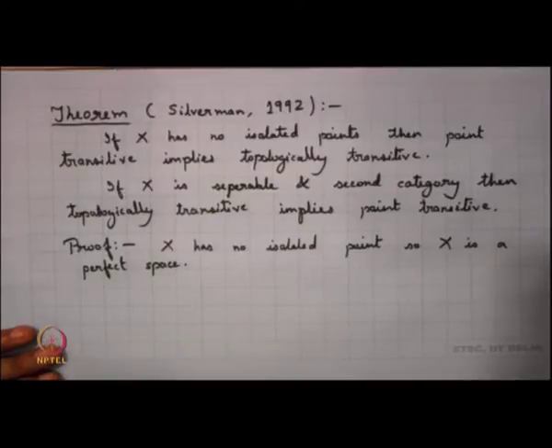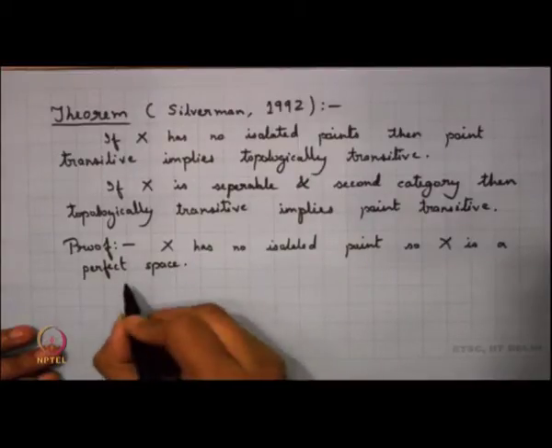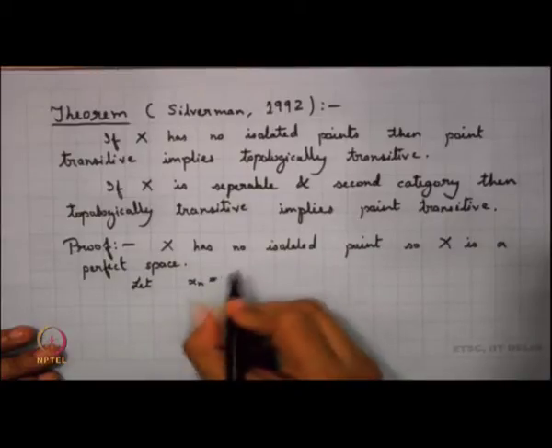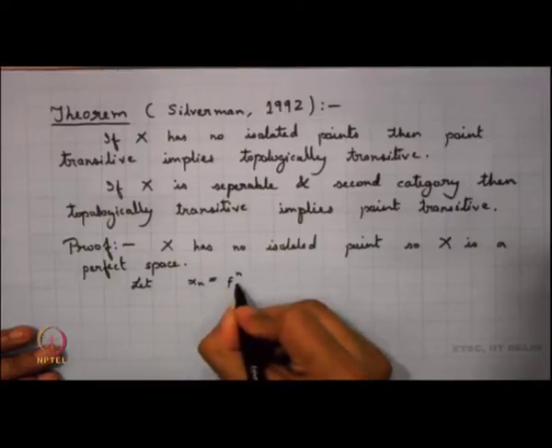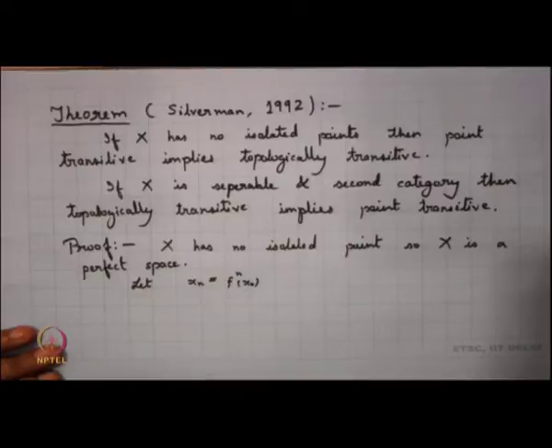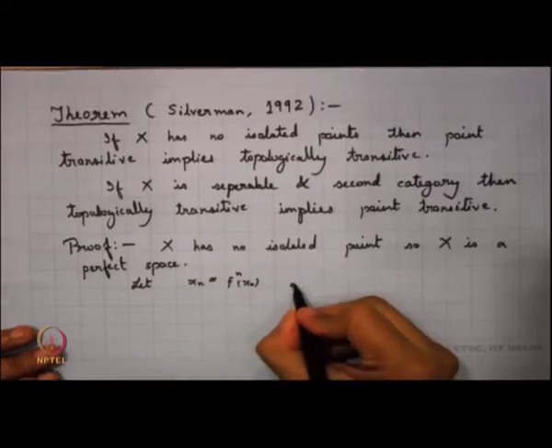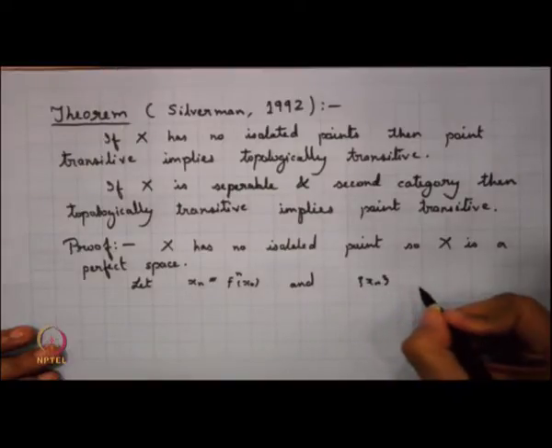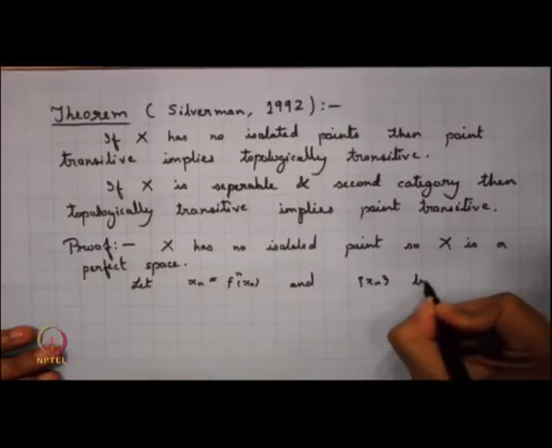Since the system is point transitive, let me say that x n be f to the power n of x naught, and this sequence x n be a dense orbit.